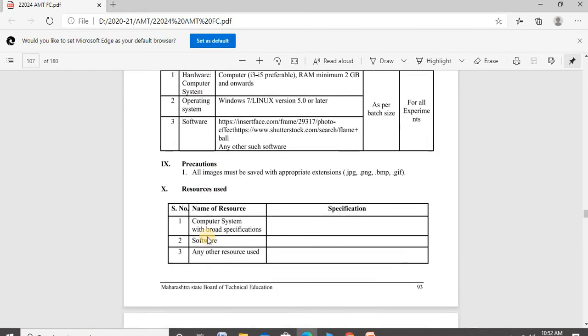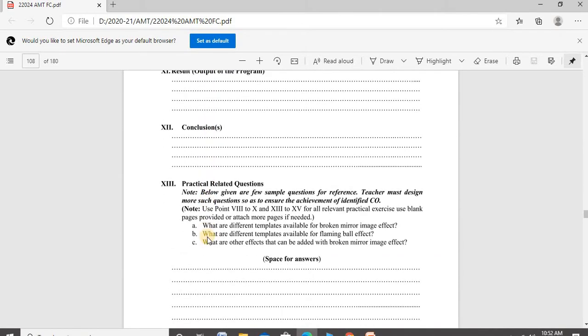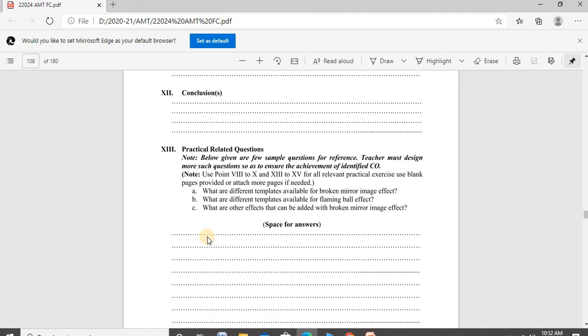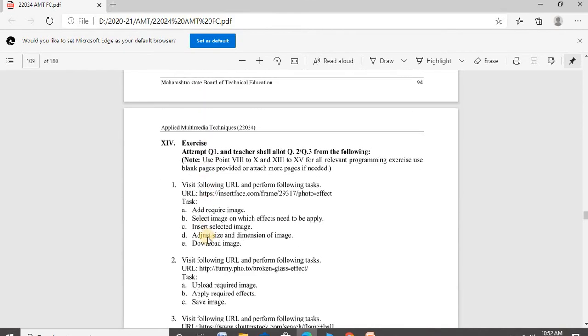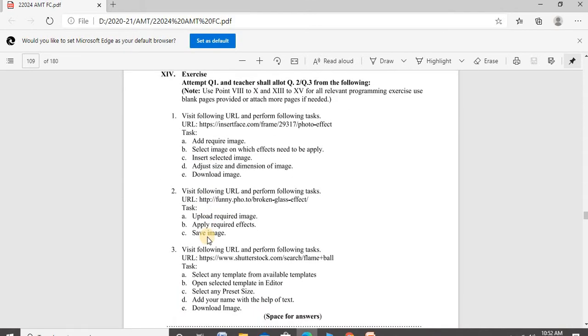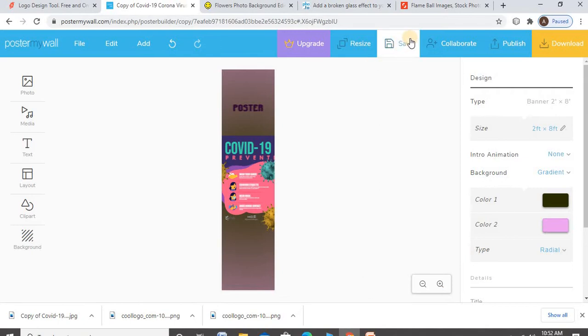Image effects, after that the completed table, result, conclusion. In that, 3 theory questions are there that are completed, and extra questions are added in a PPT. After that, these are the exercise questions. 3 questions are there. First of all, visit that URL, add any required image. After that, give the effect and change the size of the dimension.